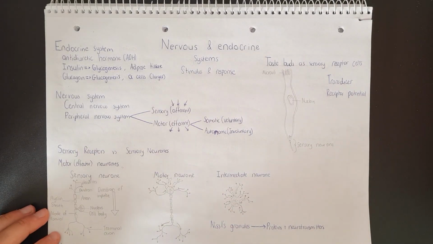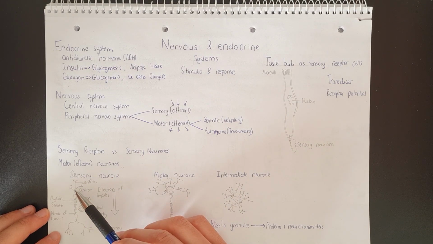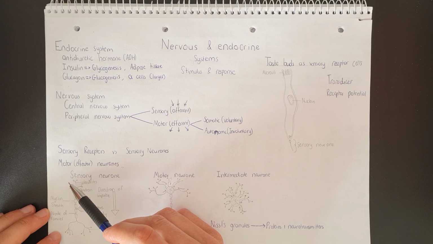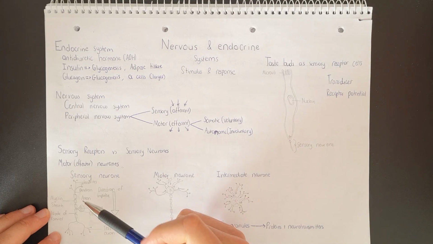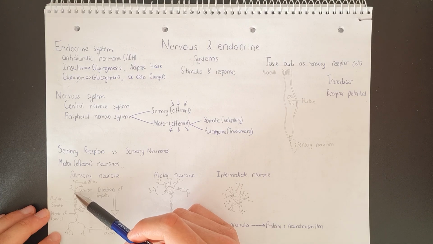So now let's take a look at the different neurons that we have. The first is going to be the sensory neuron. We can see here that we have a dendron that subdivides into these smaller fibers called dendrites. And this is where a nerve impulse will be transmitted to a sensory neuron. Now, as we move along the sensory neuron, we have this axon.